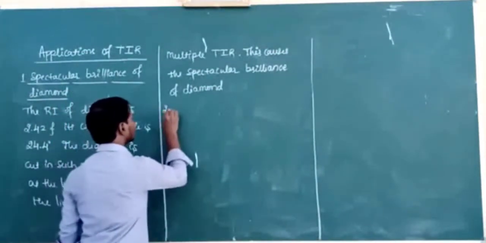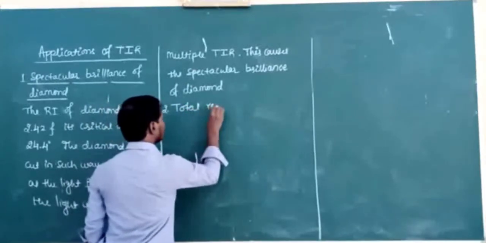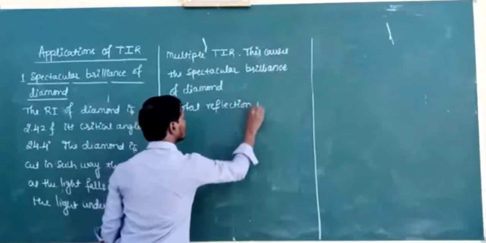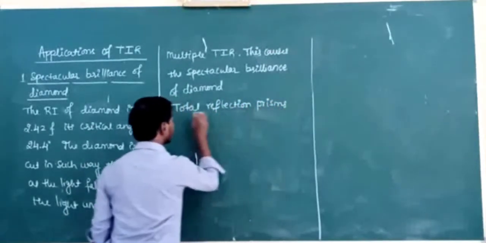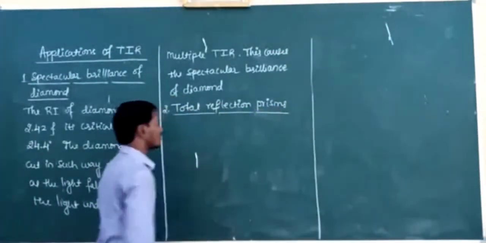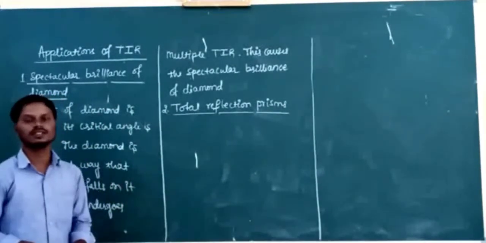Second one, total reflecting prisms or total reflection prisms. These total reflection prisms work on the principle of total internal reflection of light.